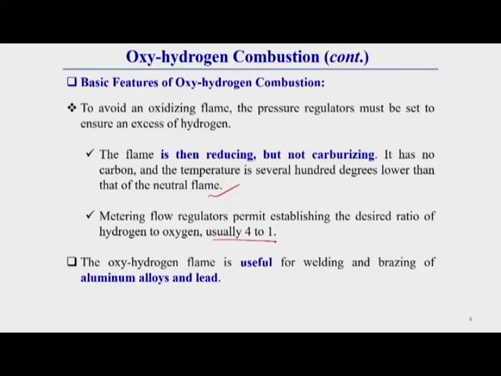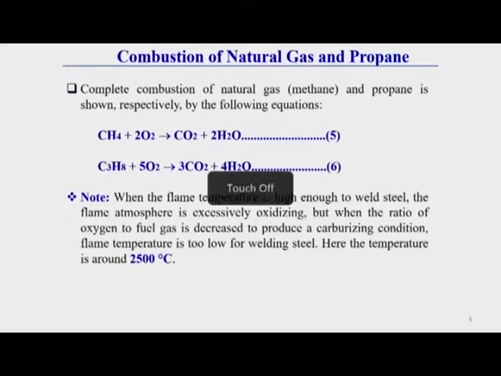The oxyhydrogen flame is useful in welding and brazing of aluminum alloy and lead. This is used for low melting point materials, that is aluminum alloy and lead. Now we will discuss the combustion of other fuel gases, that is the combustion of natural gas and propane.